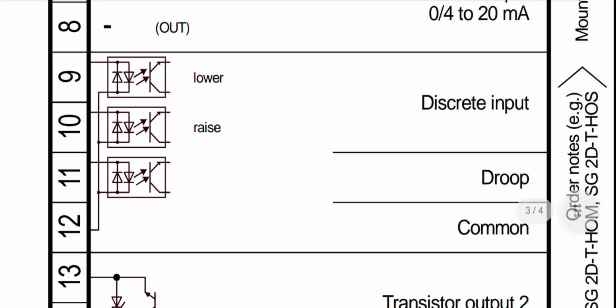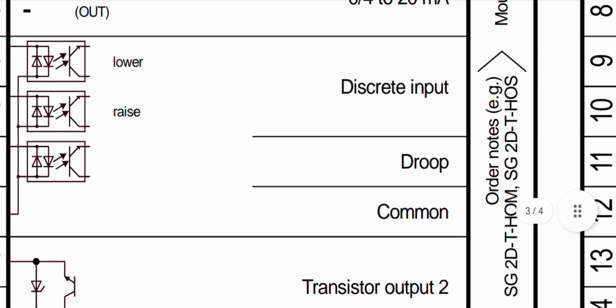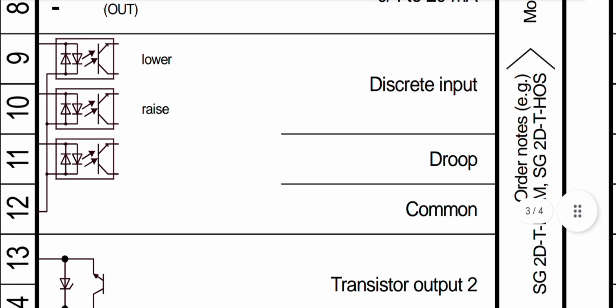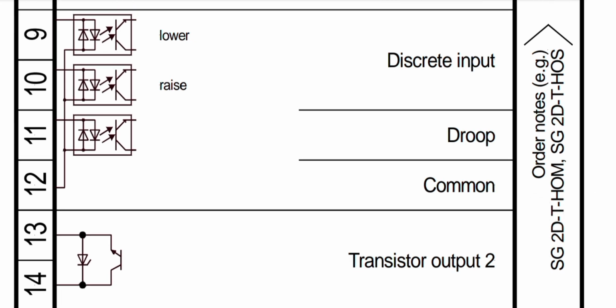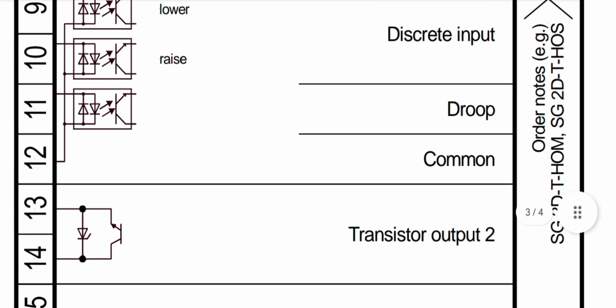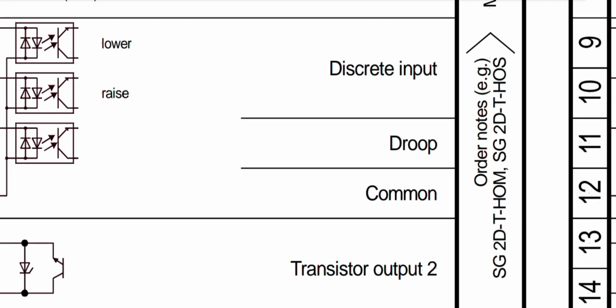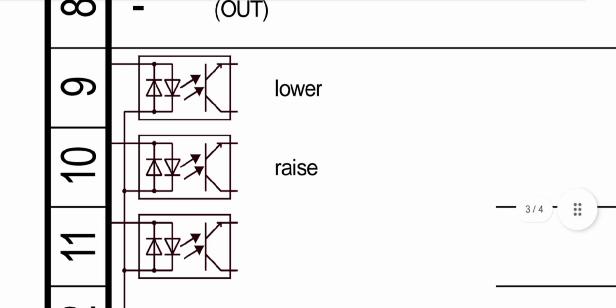Pin number 9 is lower discrete input. Pin number 10 is raise discrete input, and pin number 11 is also discrete input, and pin number 12 is common. This is the small size of potentiometer.